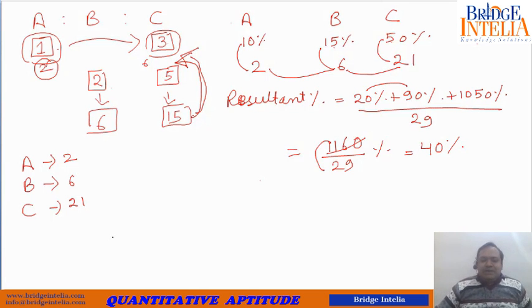So you see, in such scenarios, many different combinations will give you the same answer, because then you can say that 1:3 is the ratio, then why don't I take A and C in the quantity 3 and 9, and B and C's ratio is 2:5, so why don't we take 20 and 50?